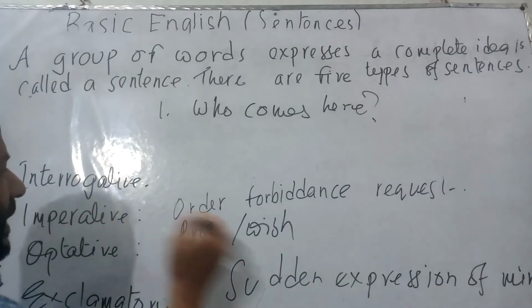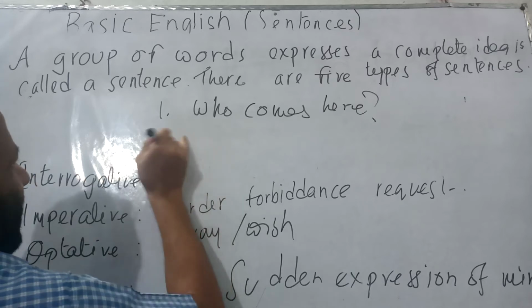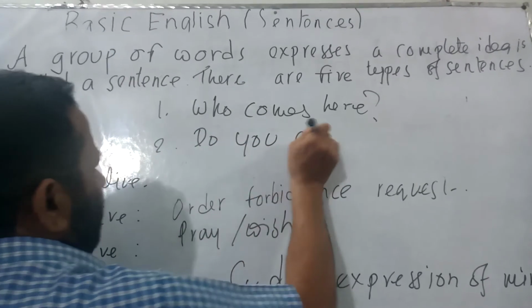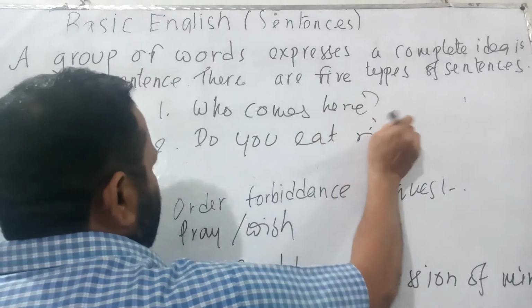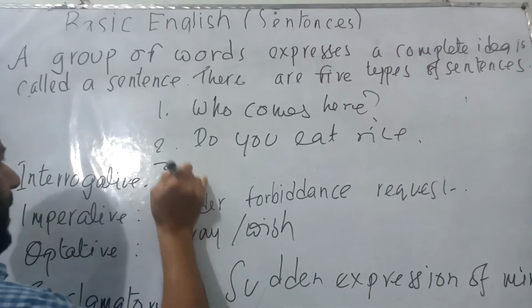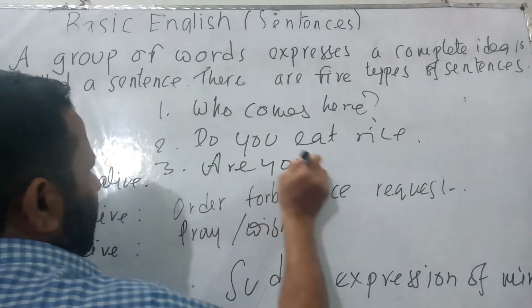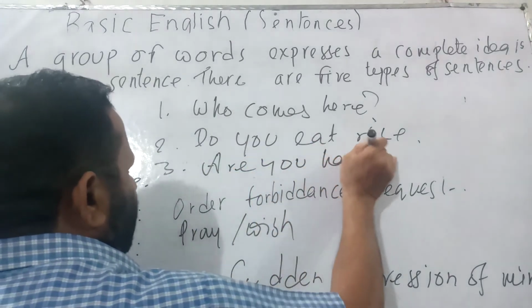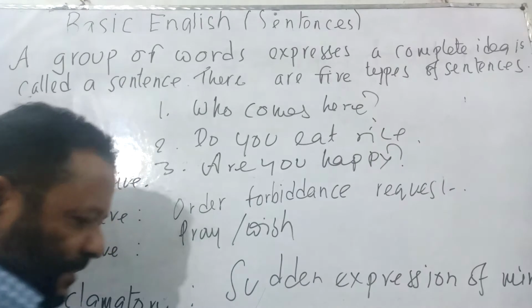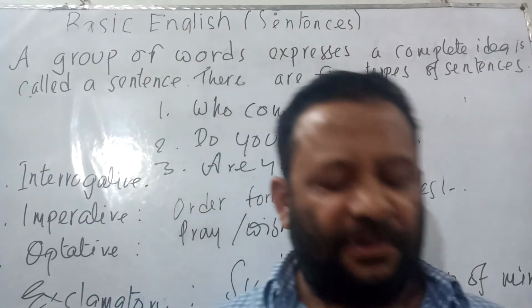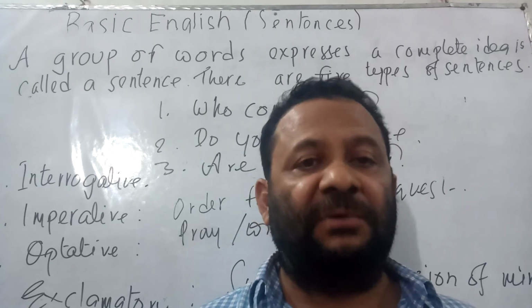Now another interrogative sentence can be, do you eat rice? Number 3, are you happy? Now we can make a lot of interrogative sentences as per our requirement.